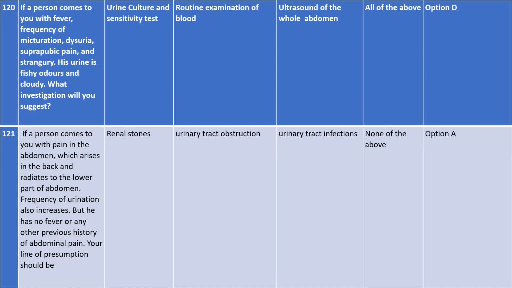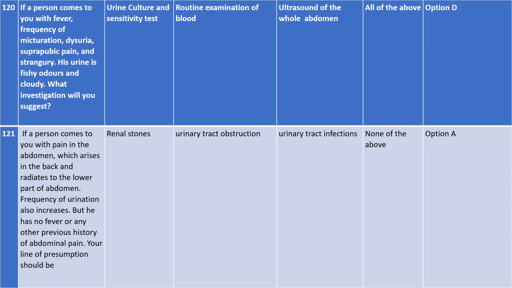Because in urinary tract obstruction and infection also, there used to be back pain, isn't it? And the lower part of the abdomen used to pain, and they used to have all these problems. But the only reason why option A is correct is that the person will not show any kind of fever. That is why there are no such symptoms shown in renal stone. So that is why option A is correct.